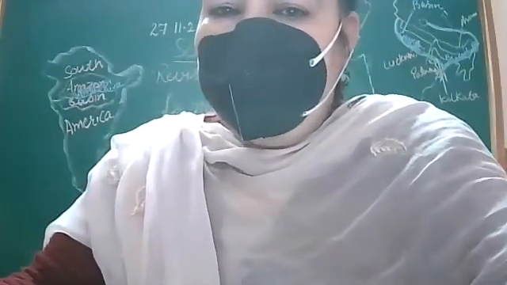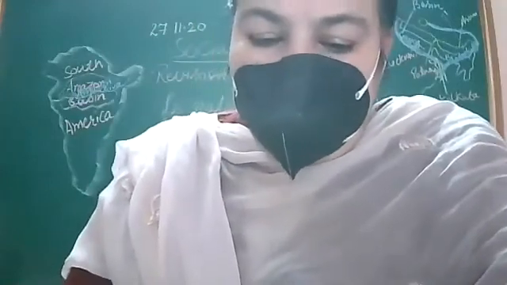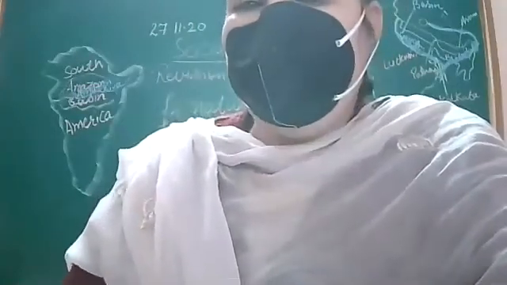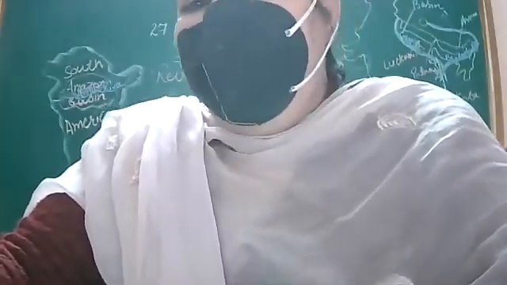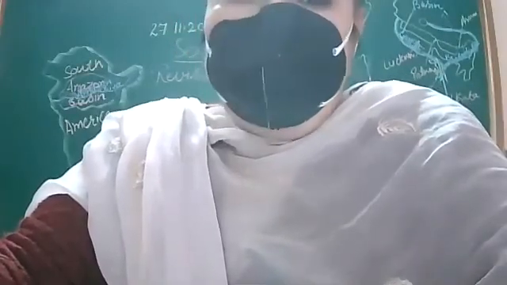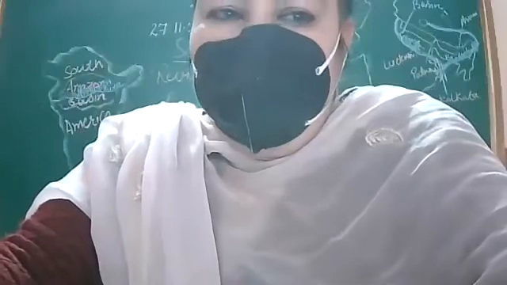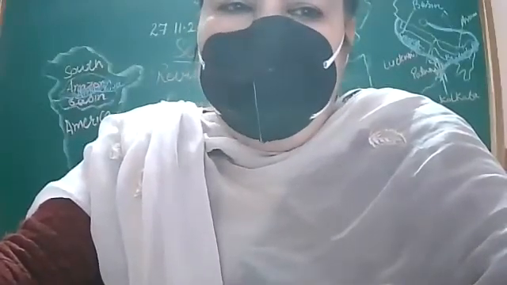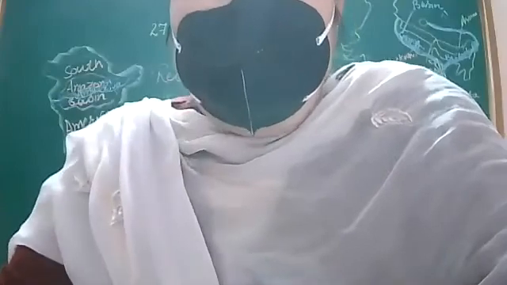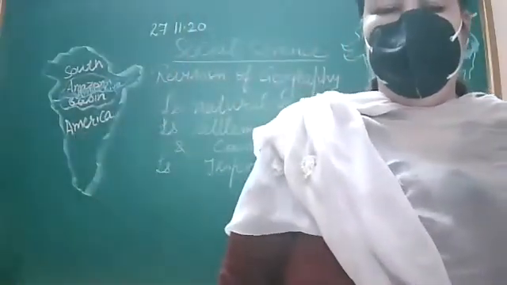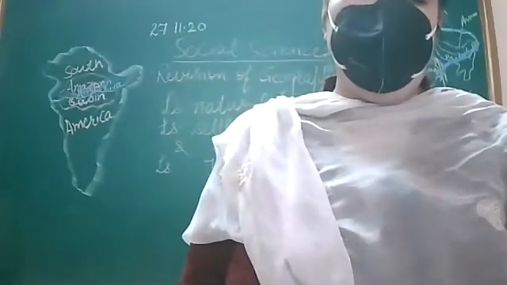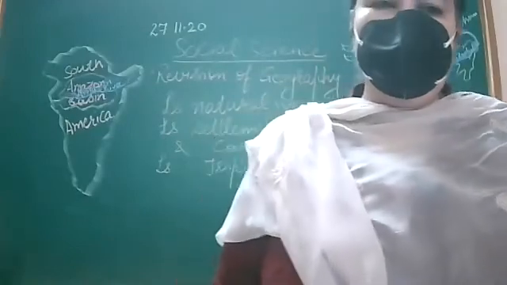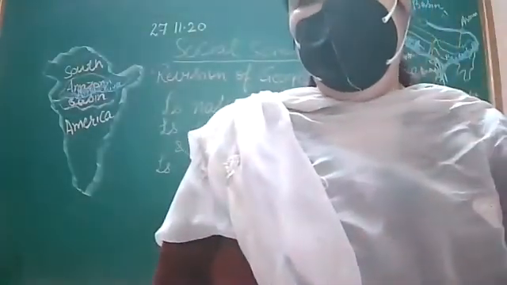Mediterranean type of climate, we can write, is useful for the growth of citrus fruits. Citrus fruits like olive, fig, and you can write oranges, lemon. These are the citrus fruits, and they need Mediterranean type of climate. Now, what is Mediterranean type of climate? Summers are hot and dry, and it has mild rainy winter.